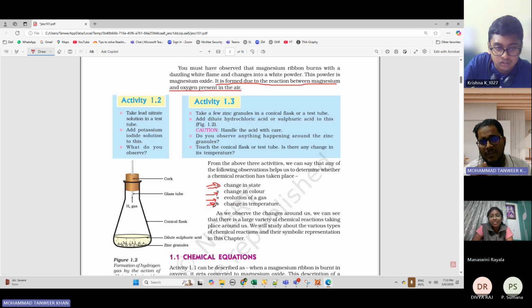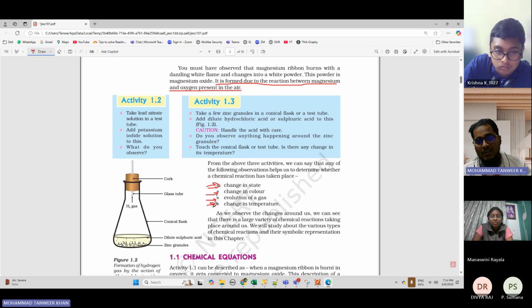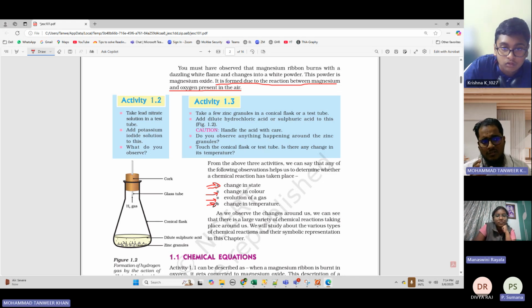No, sir. Try today. Take some water in a mug and add some detergent, maybe Surf Excel, Ariel, or Tide, anything, and then insert your hand in it. You will observe that the temperature increases a little bit. That is what you will feel, that this is warm. So it means the temperature increases there. Is this clear? So all these things happen whenever a chemical reaction takes place.